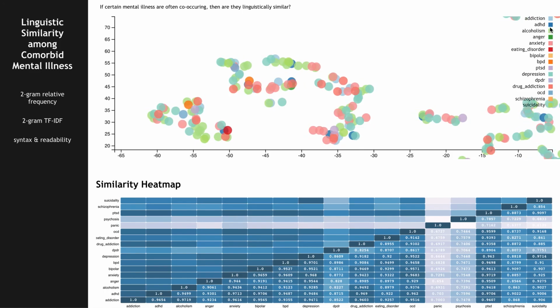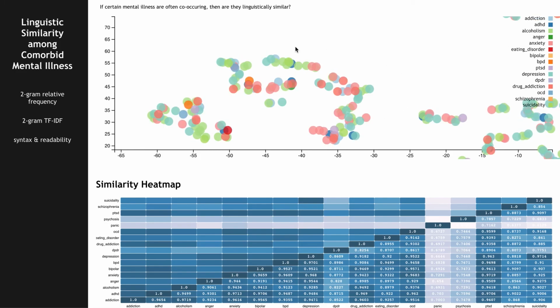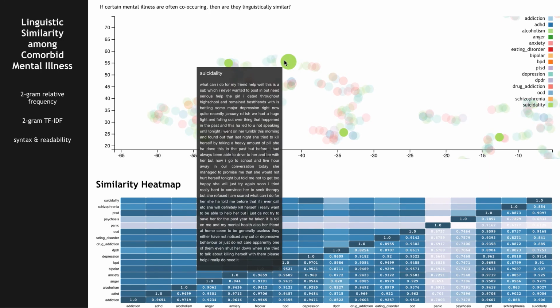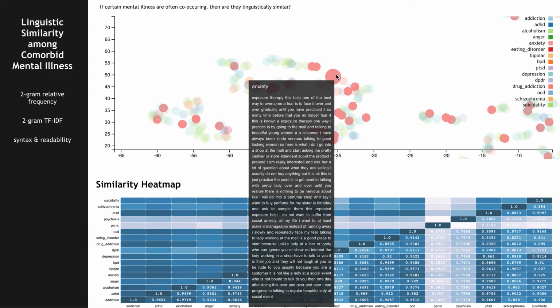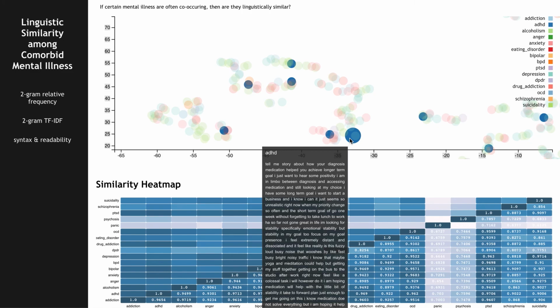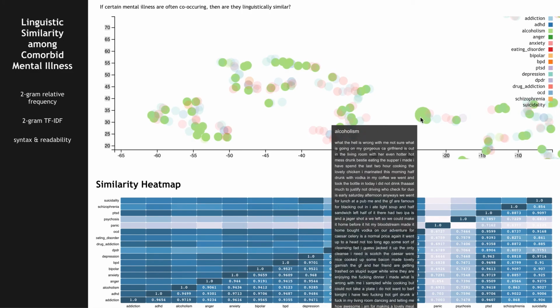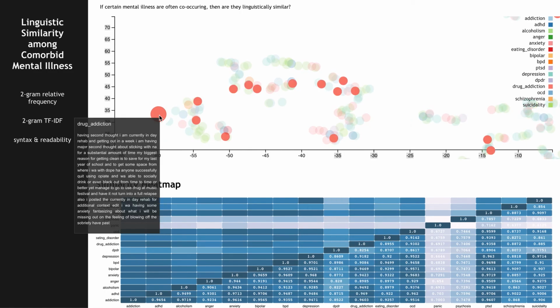So the amount of bubbles is the frequency of occurrence in real life as well. And you could highlight, so this post is from depression, this post is from suicidality, anxiety, ADHD, and yes, these are the original posts.